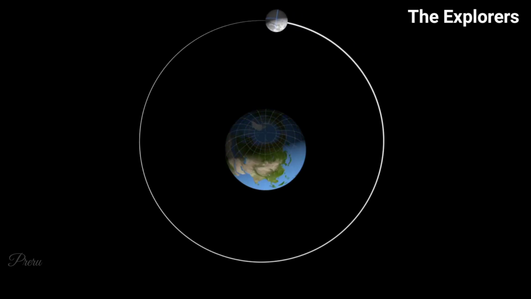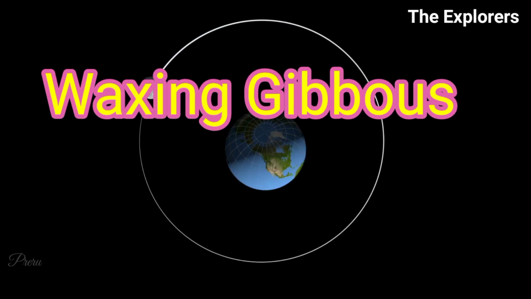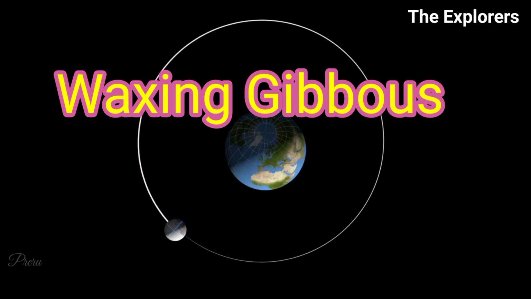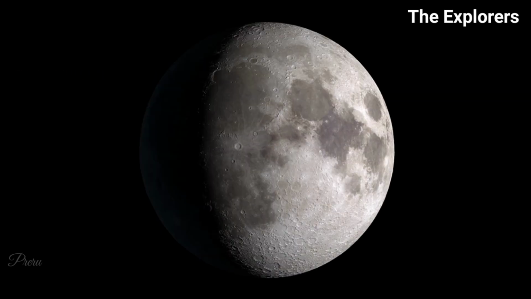The next phase of the moon is waxing gibbous. As days go by, more and more of the moon becomes visible until it's almost full. It's called gibbous when it's more than half but not quite full.